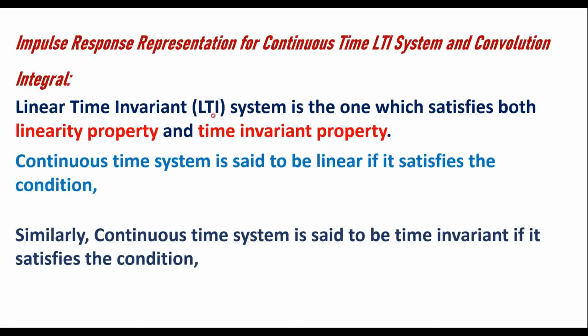A linear time invariant or LTI system is one which satisfies both the linearity property and the time invariant property.